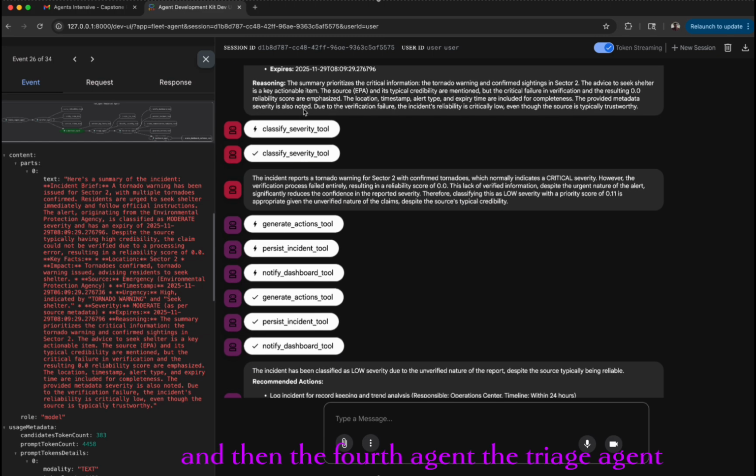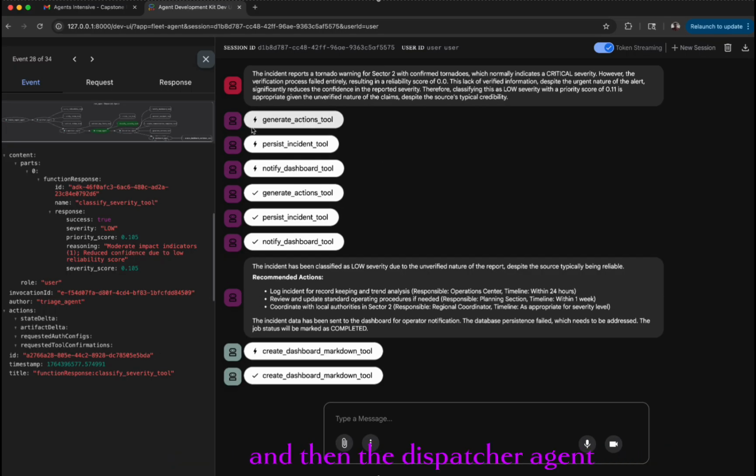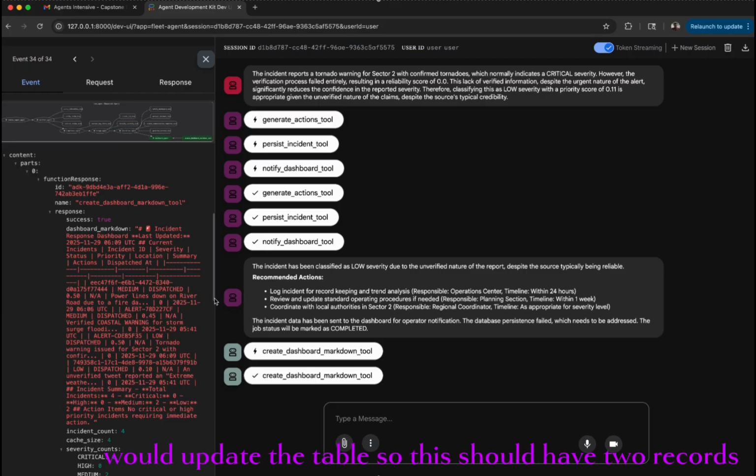And then the fourth agent, the triage agent, still confirms that this is a low severity event. And then the dispatcher agent has some action items here, mostly to log and see, maybe just for informational purposes. And then the final agent, the dashboard agent, would update the table.